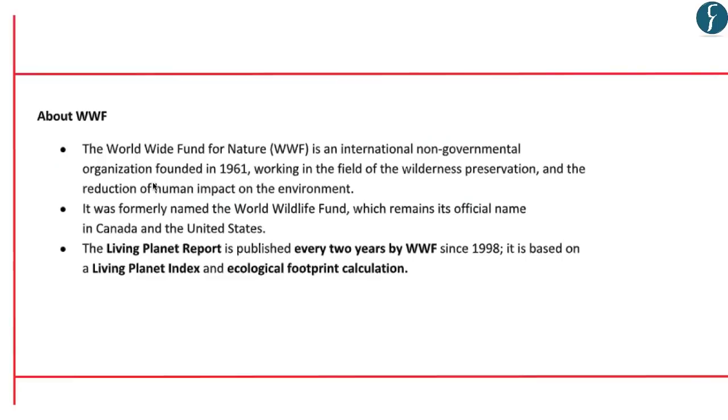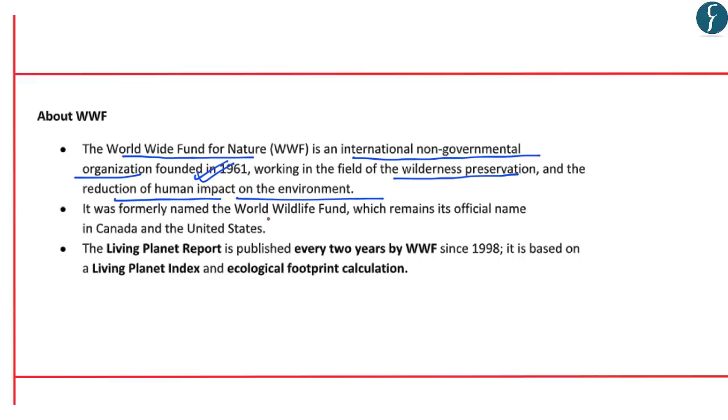In this aspect, let us also learn certain basic facts with respect to WWF. So WWF, that is Worldwide Fund for Nature, is an international non-governmental organization and it was founded in the year 1961. And they work in the field of wilderness preservation and reduction of human impact on the environment.